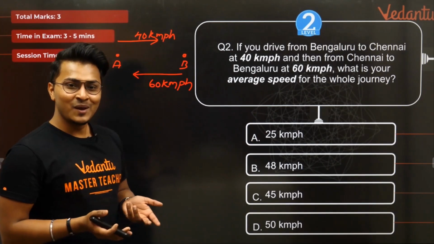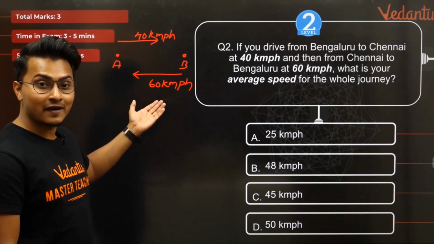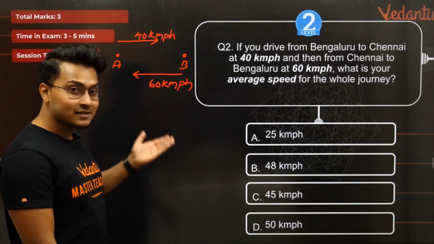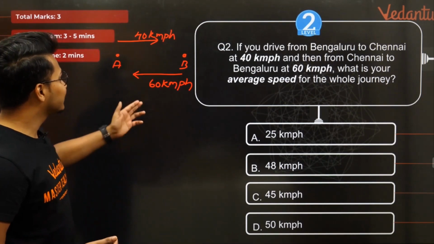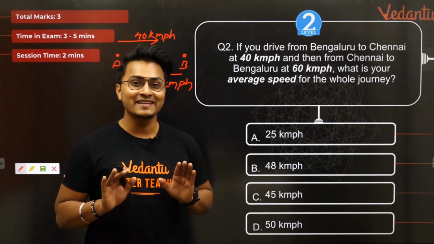I'm like, come on, you have not given us the time. We don't know the distance also. How the hell are we supposed to find out what the average speed is? Only speeds are given. And mathematically, if we find it out, 60 plus 40, 100, so I should get an answer of around 50 kmph. But 50 kmph will not be the answer, isn't it?